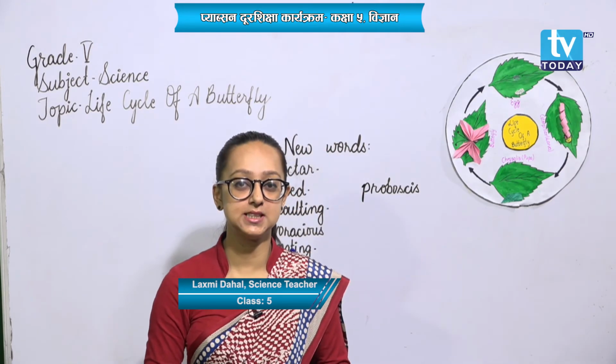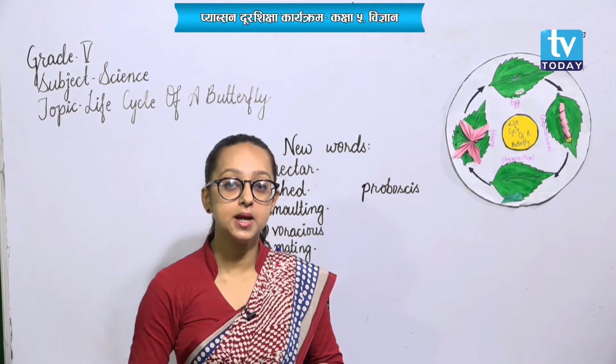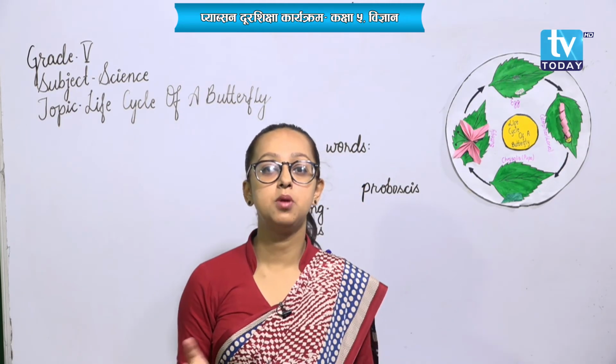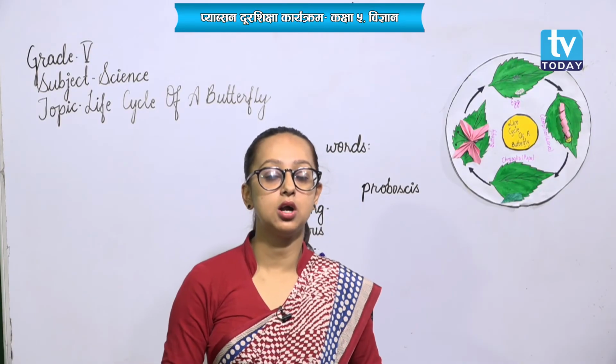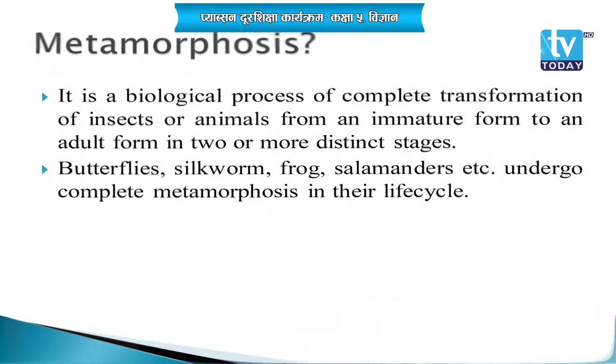incomplete metamorphosis. Okay. So, here let me tell you, metamorphosis is the biological process of development of an animal or an insect, and many changes occur during that time also. Okay. So, the biological process in which an animal or an insect develops from the time of birth to the time of death, that is called metamorphosis.